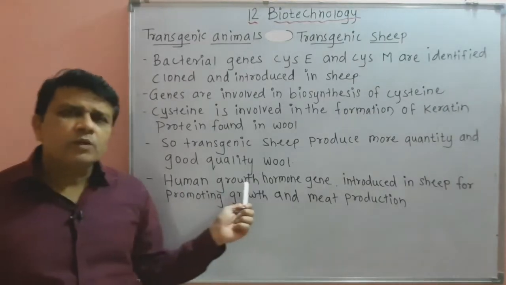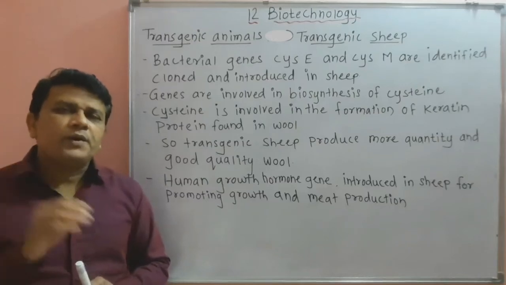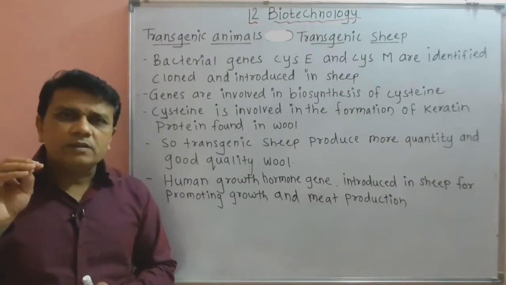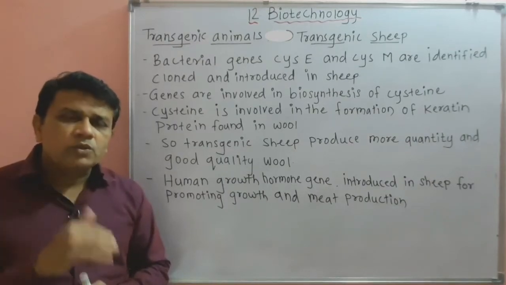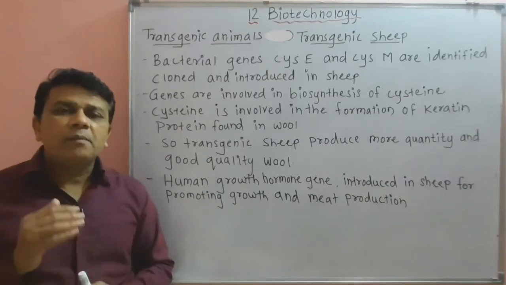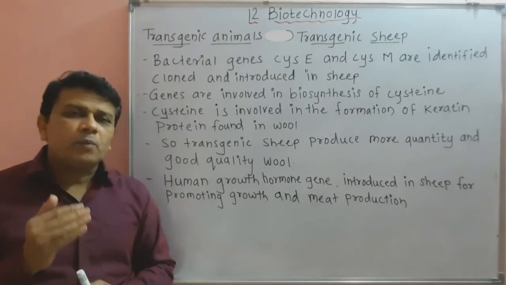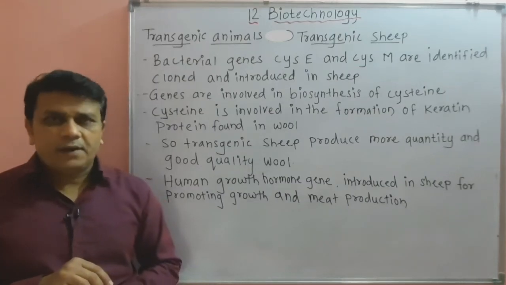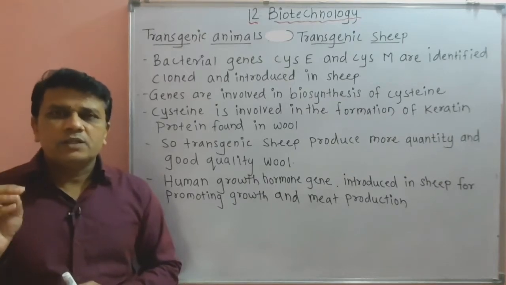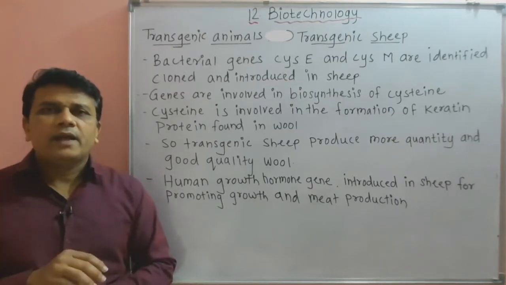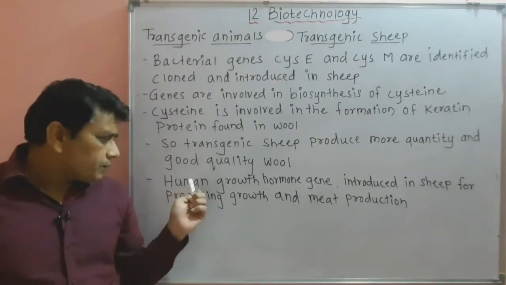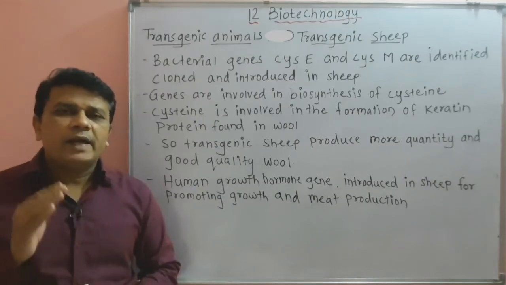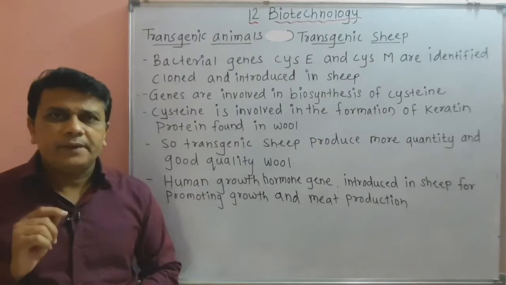Similarly, human growth hormone gene is also introduced in the sheep to produce transgenic sheep, and this human hormone gene promotes the growth of the sheep and helps to increase the meat production in sheep. So transgenic sheep are modified by using the genes from bacteria as well as the human growth hormone gene to increase the production of wool as well as the production of meat.